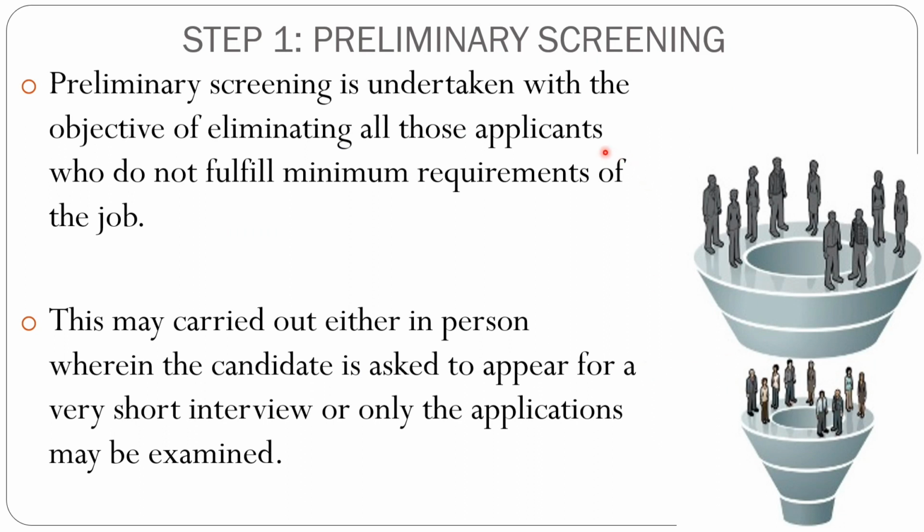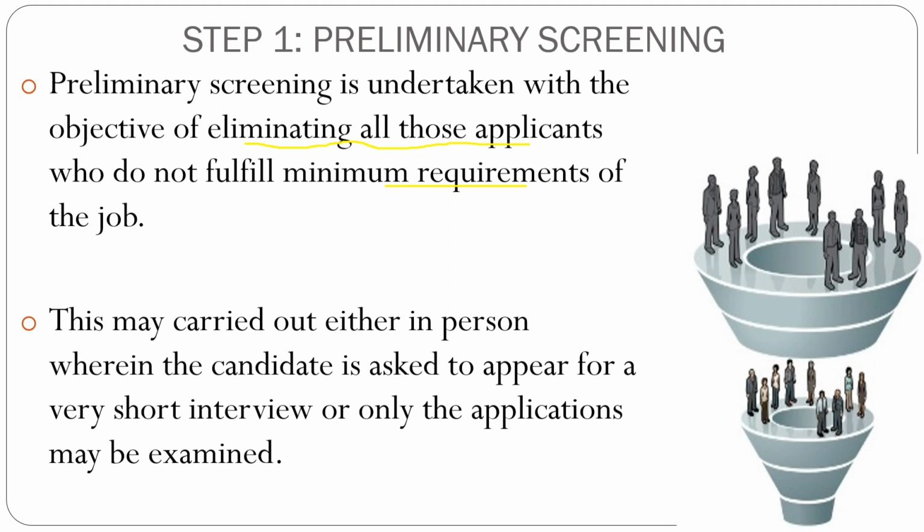Step number 1 is preliminary screening. Preliminary means the first stage of selection, the primary stage. Why is it done? Preliminary screening is done with the objective of eliminating all those applicants who do not fulfill the requirements. Sometimes not so serious candidates also apply for the job. They don't fulfill the eligibility criteria, still they apply. So why take them to the later stages? You eliminate them initially, because they are not fulfilling the requirements of your job.